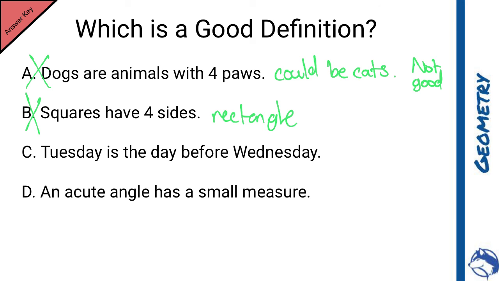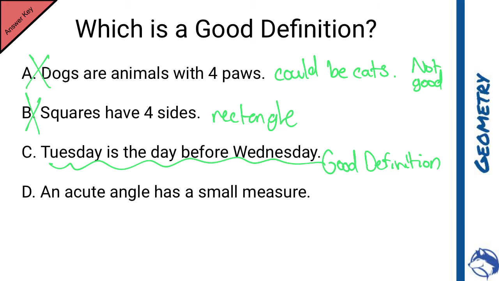Tuesday is the day before Wednesday. Well, if we look at it, that one's specific. That one is something that we all know, and it looks like that biconditional works. So the day before Wednesday is Tuesday, and Tuesday is the day before Wednesday. So this one is a good definition. That's this one right here.